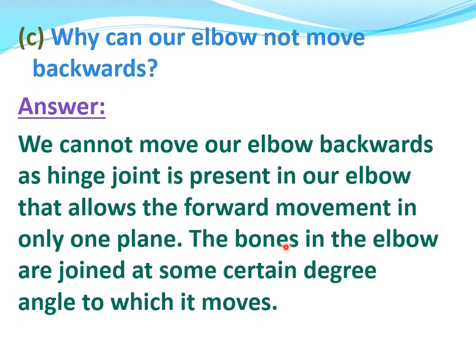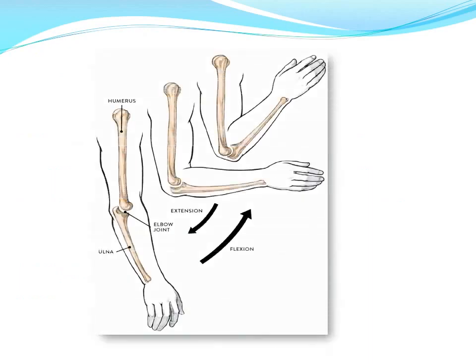The bones in the elbow are joined at a certain degree angle to which it moves. Like this. We can move our elbow upward and forward and backward in this direction. See, we can only move our elbow like this, but we cannot move our elbow in this direction.